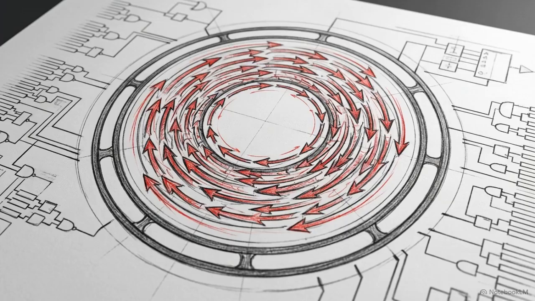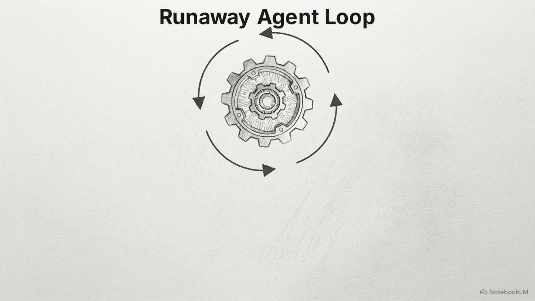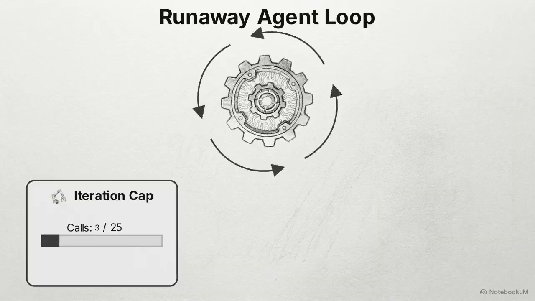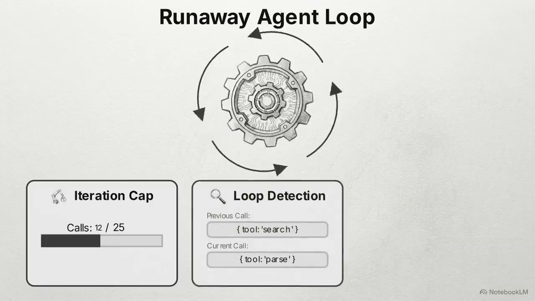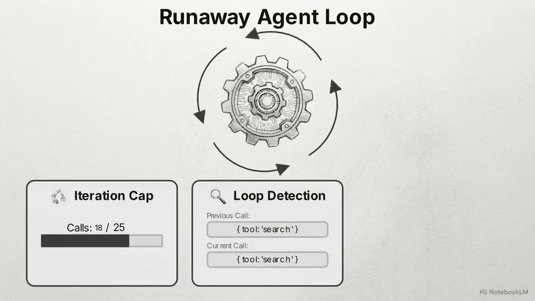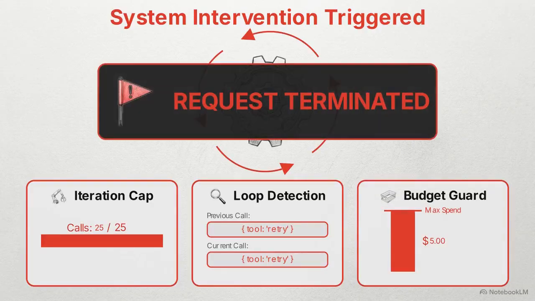The fifth failure mode targets the model's logic, runaway agent loops. Because the model decides when to stop, it can trap itself in an infinite cycle, repeatedly calling the same tool or endlessly refining an answer. Breaking these loops requires 3 hard boundaries. First, hard iteration caps, typically limiting the agent to 10 to 25 tool calls per turn. Second, deterministic loop detection that breaks the cycle if the exact same arguments are passed twice. And third, strict financial budget guards to cap the maximum spend per request.